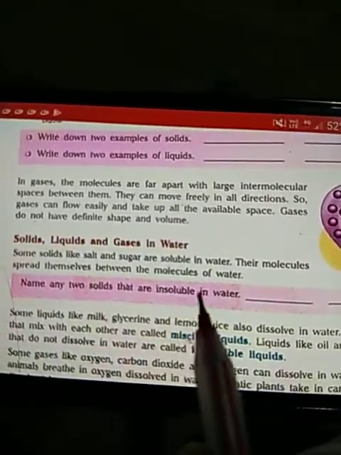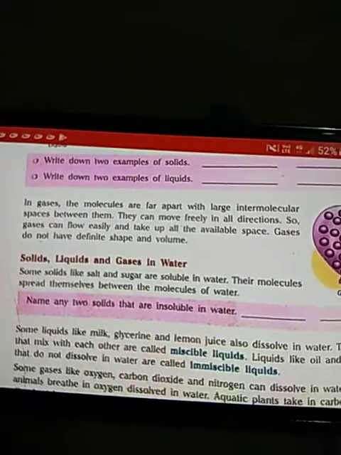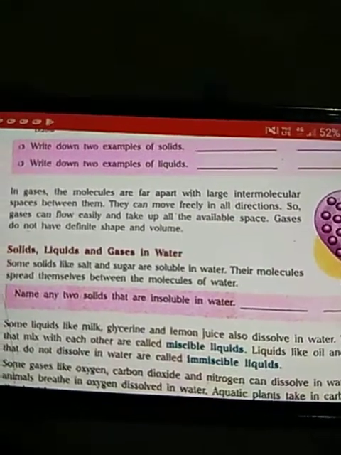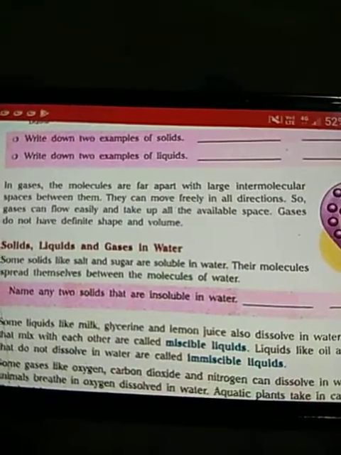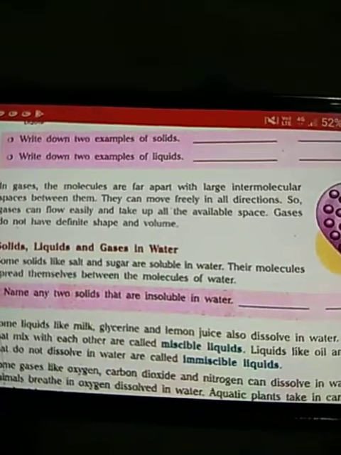Name any two solids that are insoluble. Insoluble means they do not mix in the water. Name any two solids that are insoluble in water. Sand, stone, wood, iron. They do not get mixed in the water. Understood? So therefore they are also called insoluble in water.